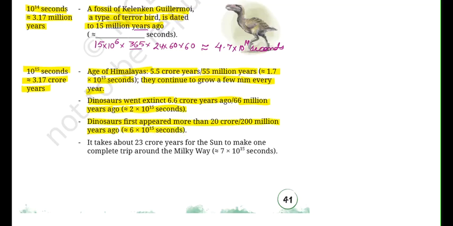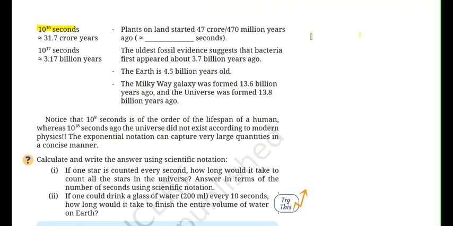It takes about 23 crore years for the sun to make one complete trip around the Milky Way. Milky Way is our galaxy और उसके around sun को एक rotation करने के लिए 23 crore years लगते हैं. That is 7 into 10 to the power of 15 seconds. 10 to the power of 16 seconds, that is 31.7 crore years. So plants on the land started 47 crores or 470 million years ago.